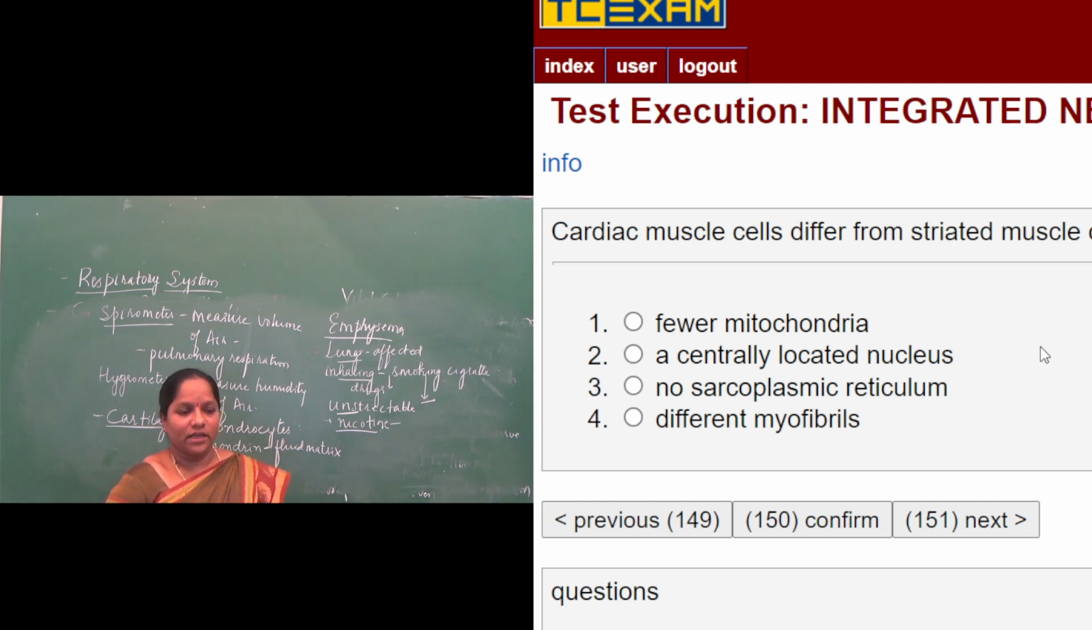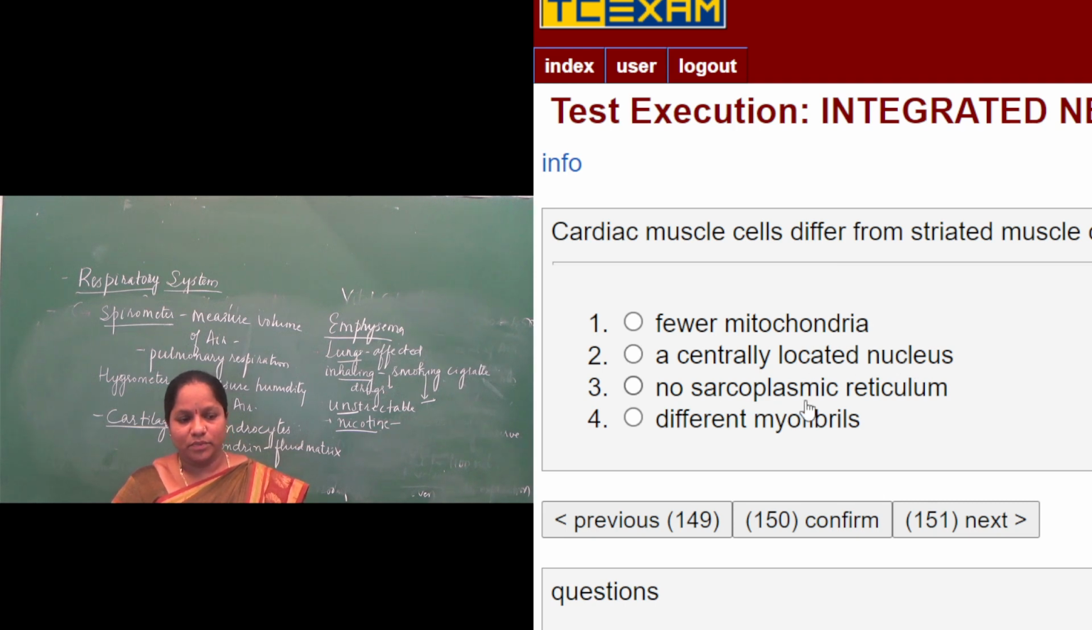So the options given here are fewer mitochondria. Mitochondria are present in both. Centrally located nucleus. So the nucleus is at the center in the cardiac muscle, but in the striated muscles, the nucleus is scattered here and there. So this is the exact difference to answer this question. In the cardiac muscle, the nucleus is located at the center, but in the striated muscle, the nucleus is scattered here and there, and it is multinucleated.